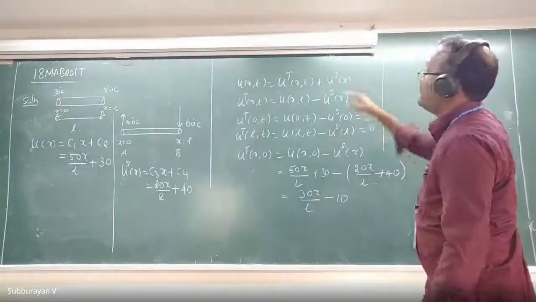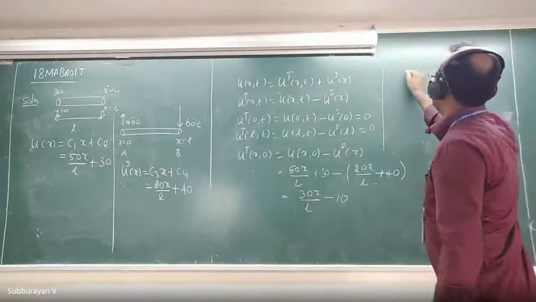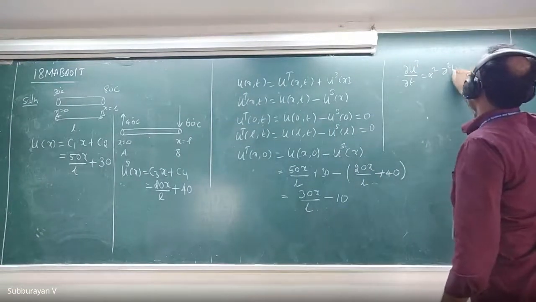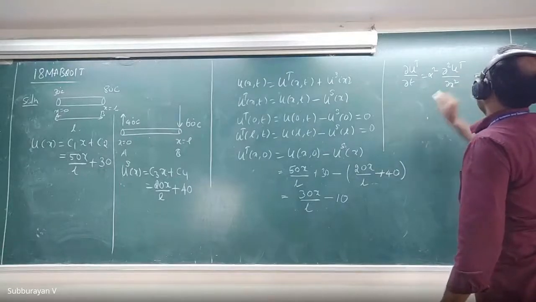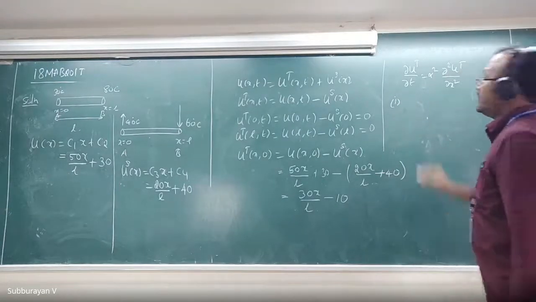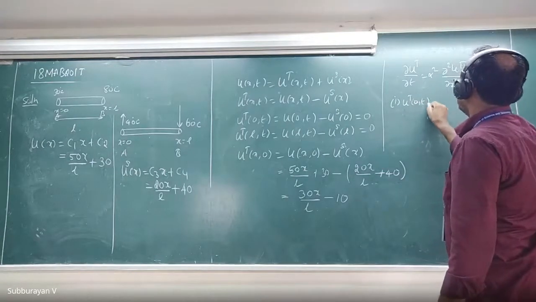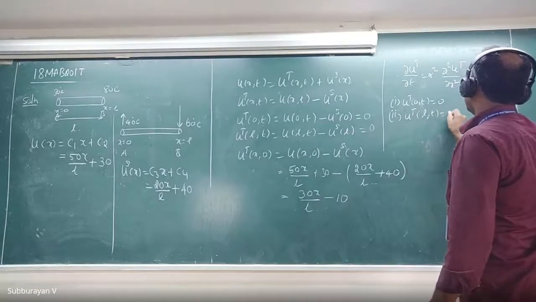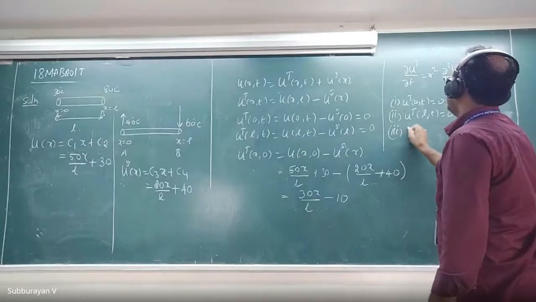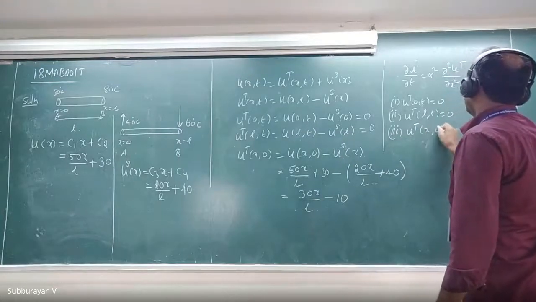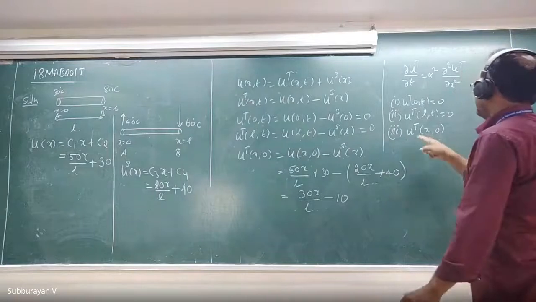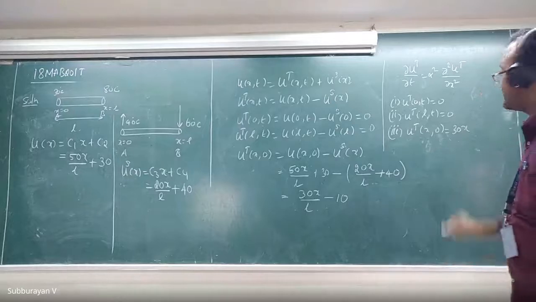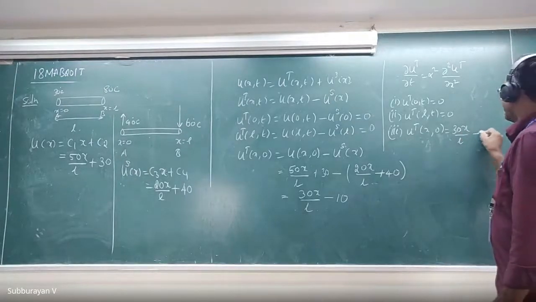So ut(x,t) satisfies the problem ∂ut/∂t = alpha squared ∂²ut/∂x², with the boundary conditions ut(0,t) = 0 and ut(L,t) = 0, and the initial condition ut(x,0) = 30x divided by L minus 10.